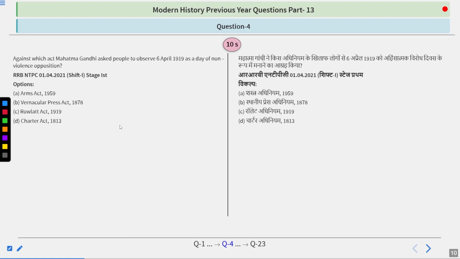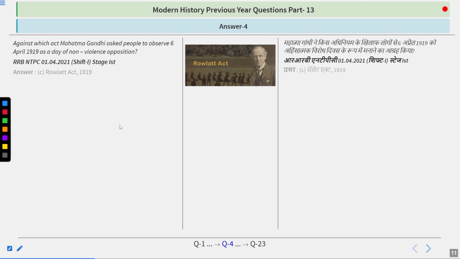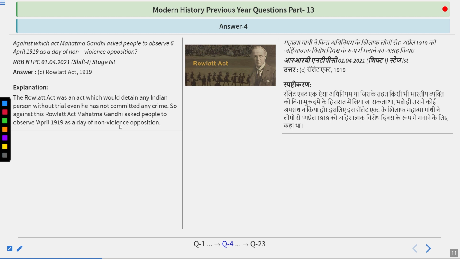Against which act did Mahatma Gandhi ask people to observe 6 April 1919 as a day of non-violent opposition? Arms Act 1959, Vernacular Press Act 1878, Rowlatt Act 1919, Charter Act 1813. If this type of question and these options come, you can easily use your common sense and find the answer. So the answer is Rowlatt Act 1919.